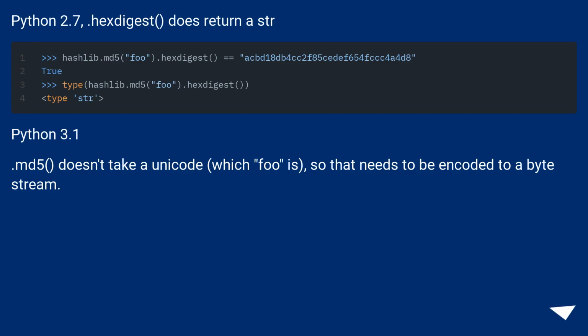Python 2.7. Hexdigest does return a str. Python 3.1. md5 doesn't take a Unicode, which foo is, so that needs to be encoded to a byte stream.